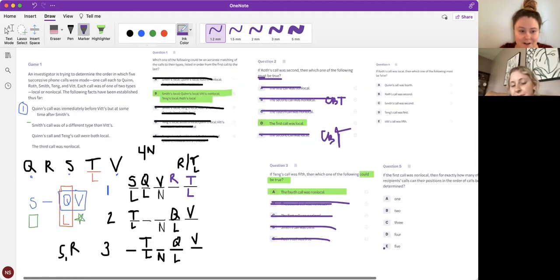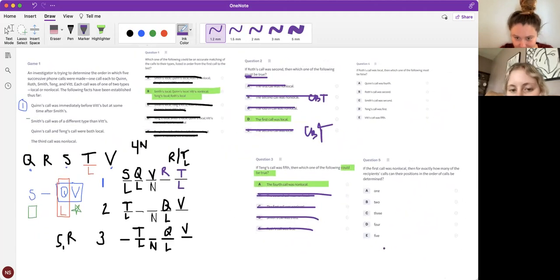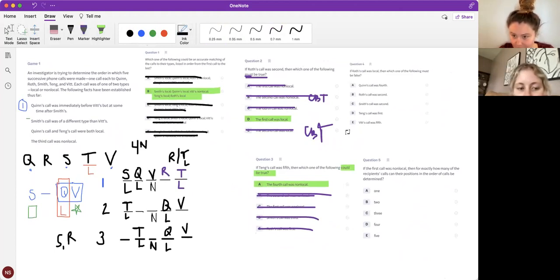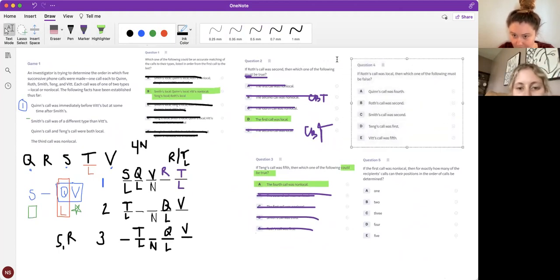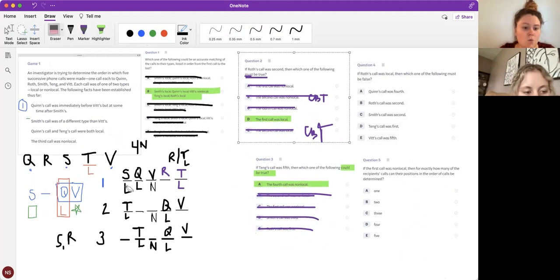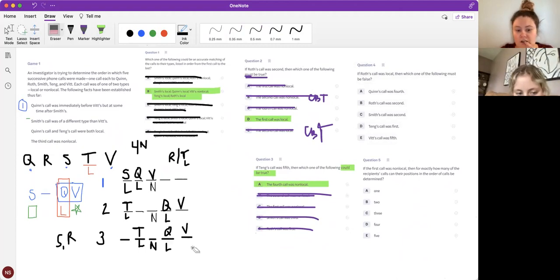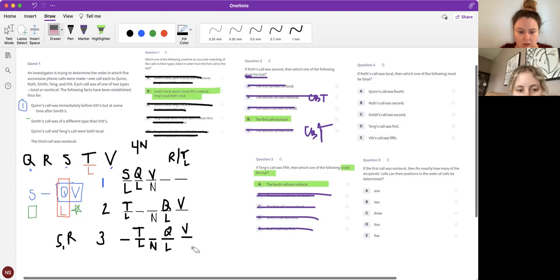And now number 4. If Roth's call was local, then which of the following must be false? So in what world could R be local?